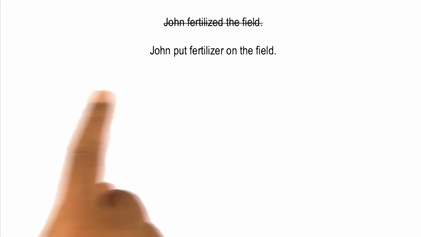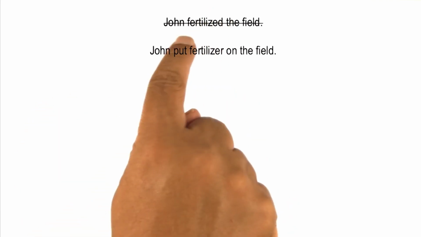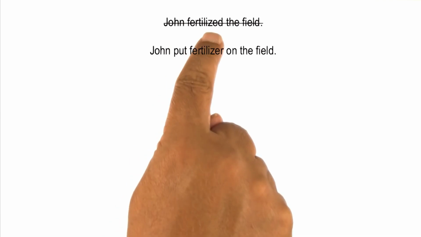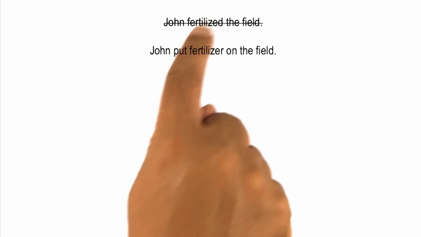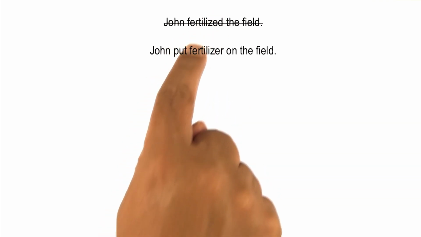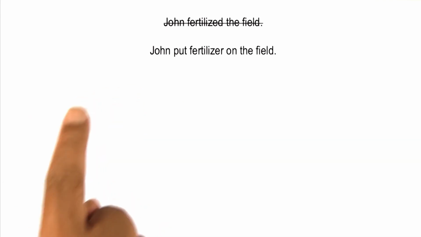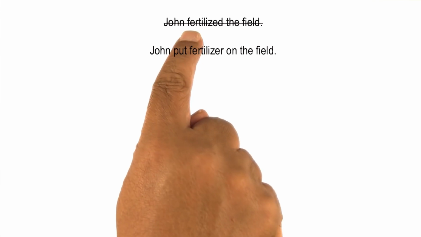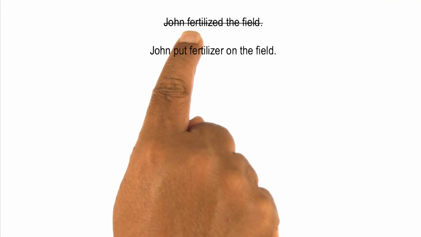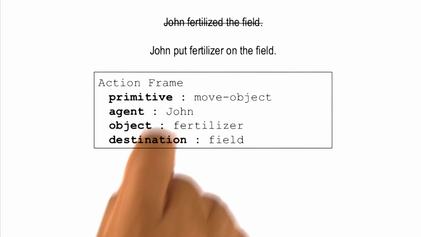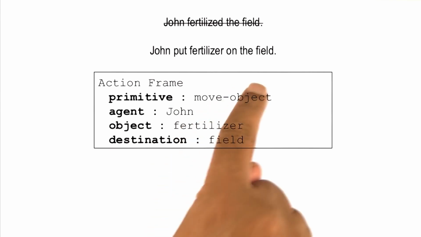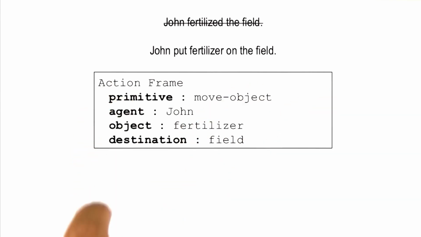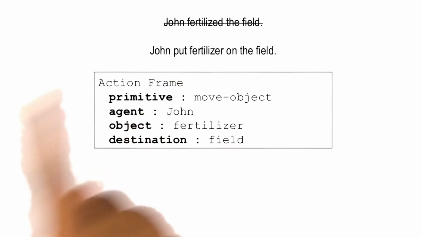So this points to another feature of the processing. Initially, the AI agent may start with the verb given in the sentence and try to map into primitive actions. And if that fails, then the AI agent may start thinking in terms of how to transform the sentences to bring out implied actions that can more easily map into the primitive actions. This, again, is common sense reasoning. Through common sense reasoning, I'm interpreting that there must be an implied action here that captures the meaning of the sentence. Once I have made the implied action transparent, then the rest of the processing is easier. The put action maps into the primitive action of move object, this frame is pulled out, and the rest of the slots can be filled in like earlier.